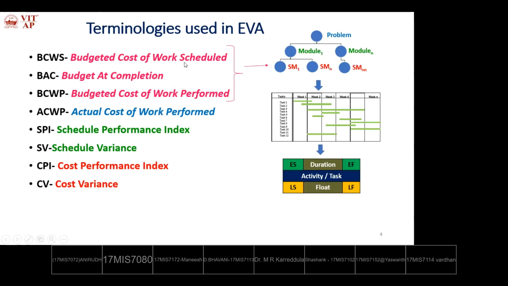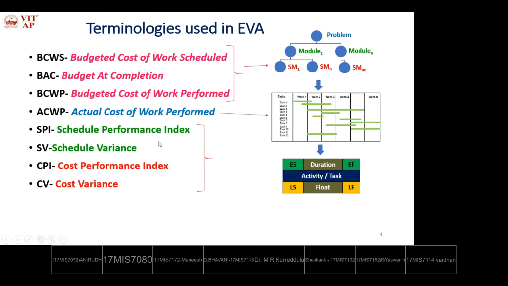So this is scheduled, and this is completed work tasks, and this is actual implementation. Is there any variation among these two that we are estimating using earned value analysis? So that is performed on the schedule. Next, schedule performance index, schedule variance. So using the previous BCWS, BAC, BCWP, ACWP, we will calculate schedule performance index.